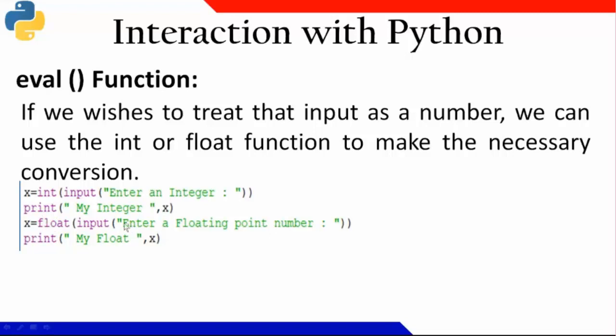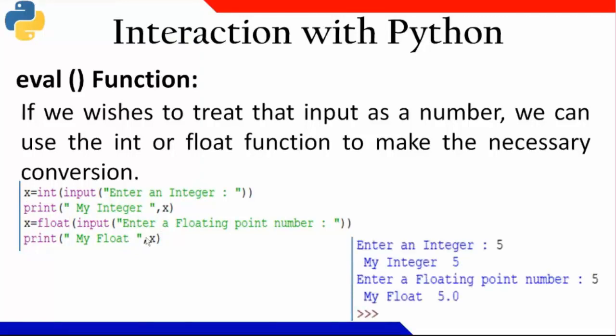Whatever I am typing over here, x becomes a float data type. Now you see, my integer 5 stays an integer, and the float becomes 5.0. If I'm typing 5, it is converting it to 5.0 because the typecasting is float.